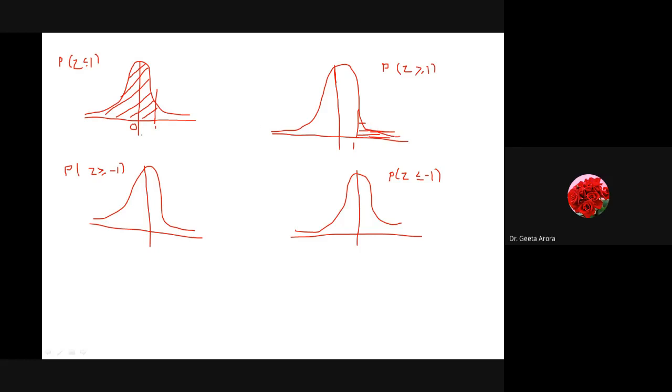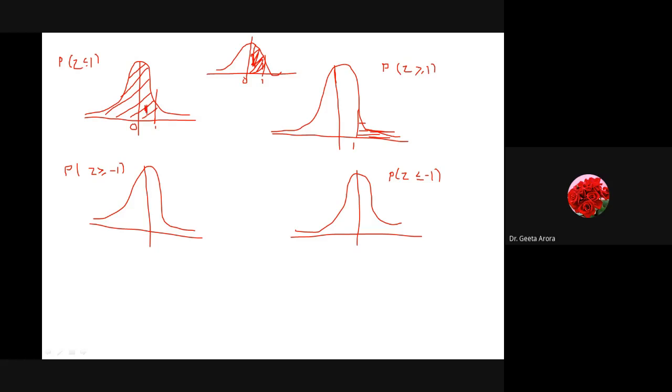Correct? So here, as we have learned, the given area will be the area from 0 to z. And we know the area under the curve is 1. And it is known to us. So this will be given to us if I look at the appendix, the value from 0 to 1. Correct? So in the first case, how will I calculate? I will calculate by adding this area, whose value will be given to us from the appendix, this one.